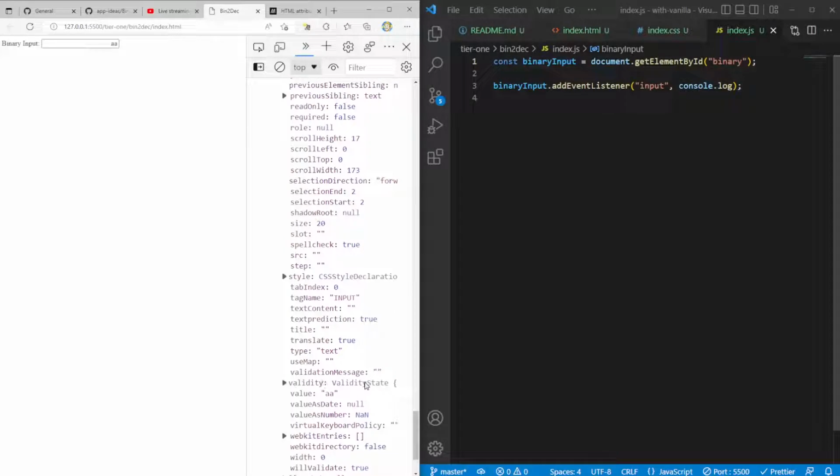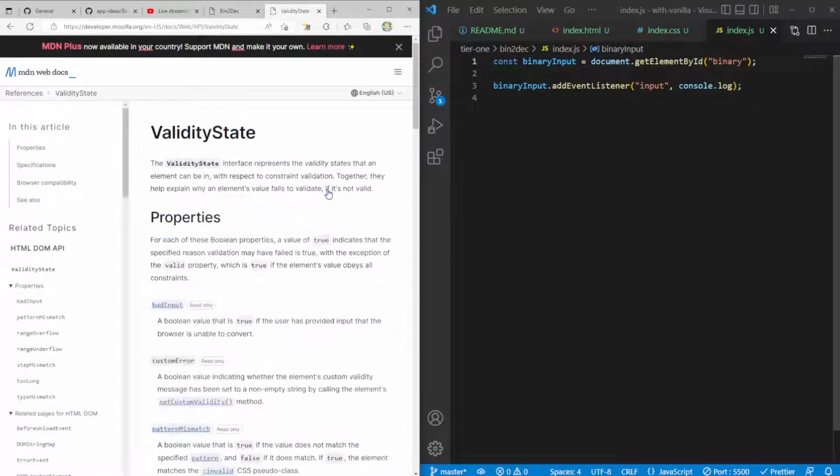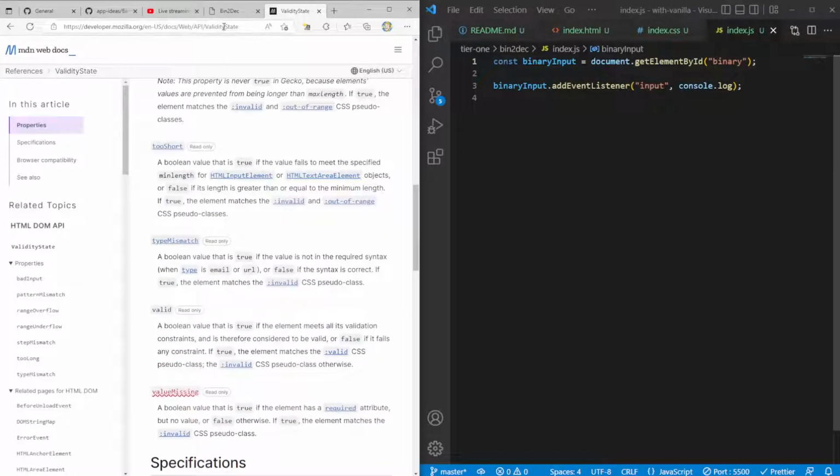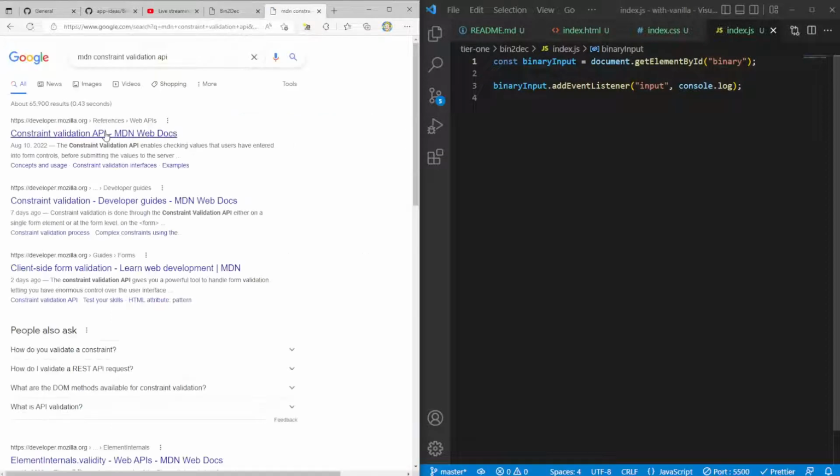Validity. Now the type of object validity is called ValidityState. That's exactly what they're talking about here, right? It says the ValidityState interface represents the validity states that an element can be in with respect to constraint validation. Together, they help explain why an element's value fails to validate if it's not valid. So this right here is the important thing, the constraint validation. We can look up the constraint validation API.